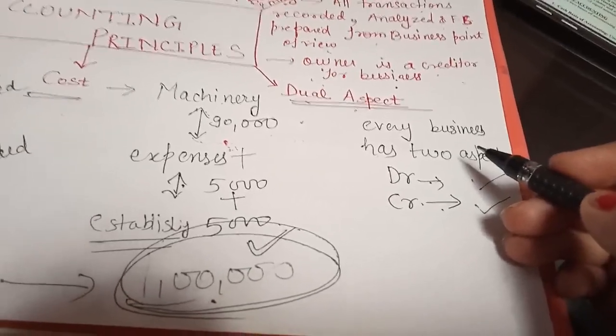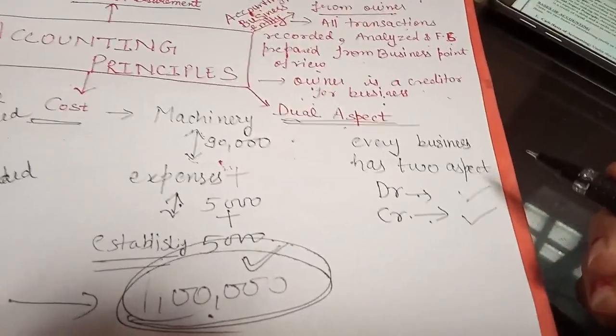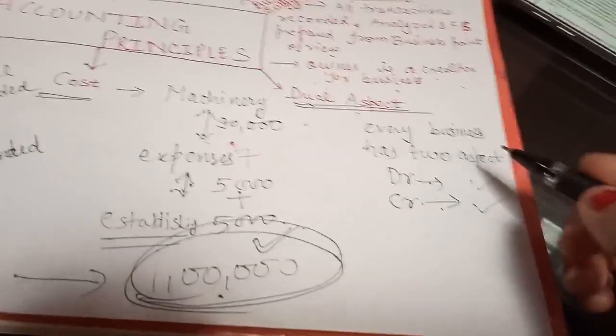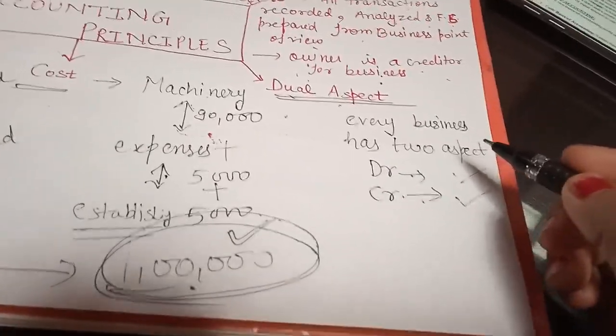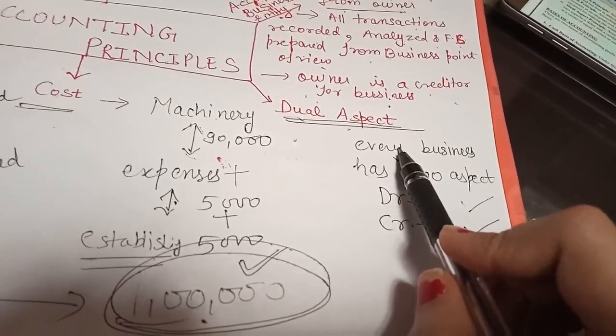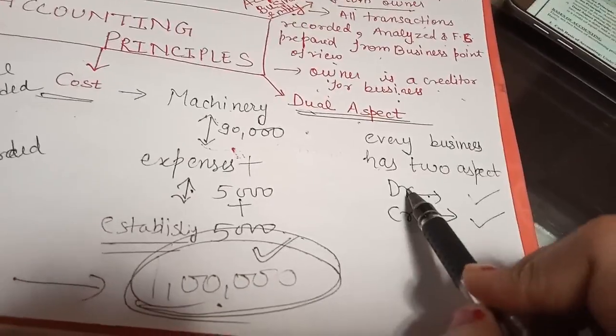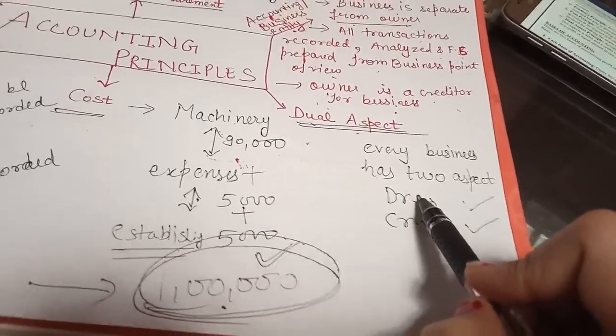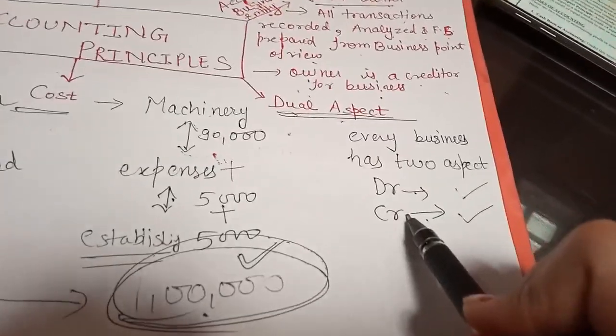This will be clear to you more when we will record the transactions, when we will do journal entries and ledgers and all the accounting treatments. So according to this principle, dual aspect principle, every business has two aspects, debit and credit. Means there is always a credit for a debit and there is always a debit for a credit.